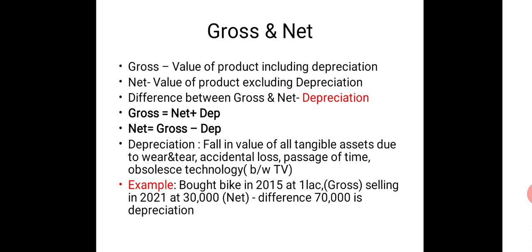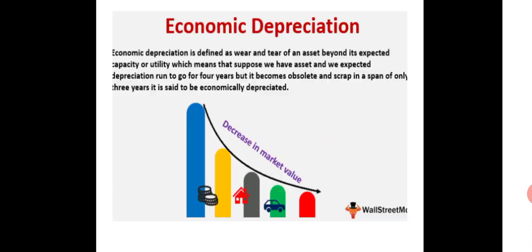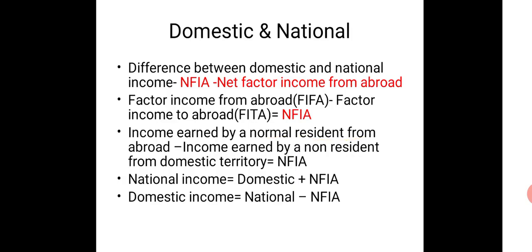From that we need to deduct depreciation so that we can know what net national product is, or what national income is, what the present value is, right? So as I explained, this is what depreciation is. You can say there is a decrease in the market value of assets, houses, your wealth, your car, all your fixed and tangible assets can have a decrease in their market value, right?